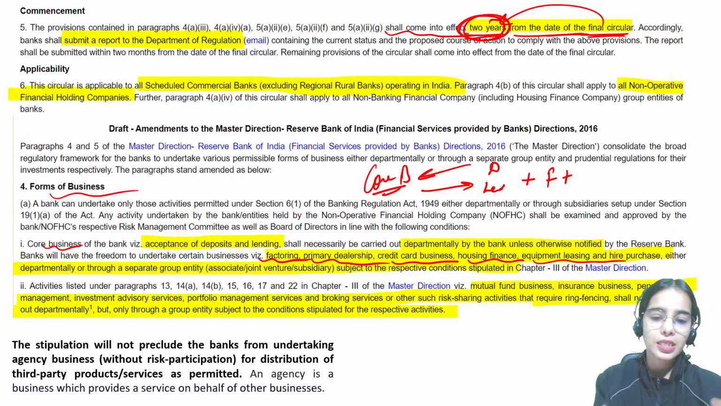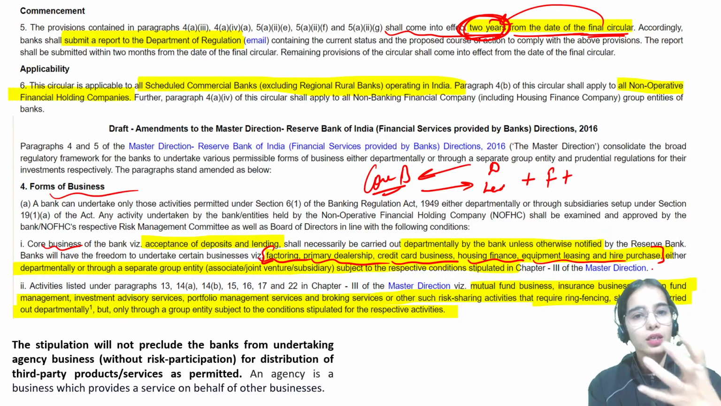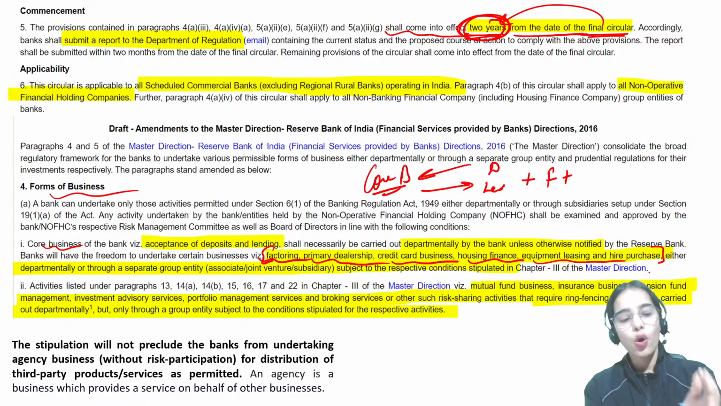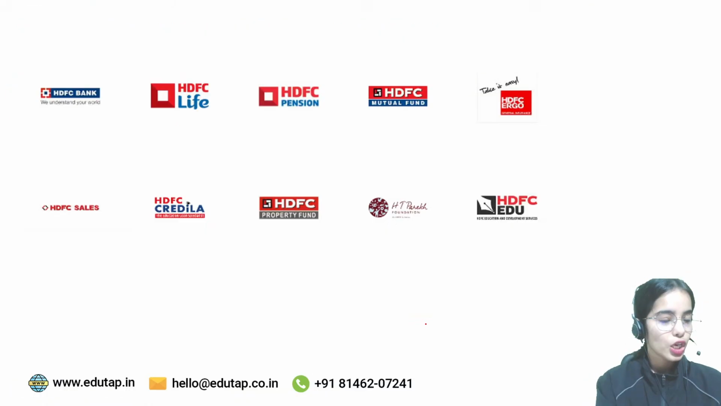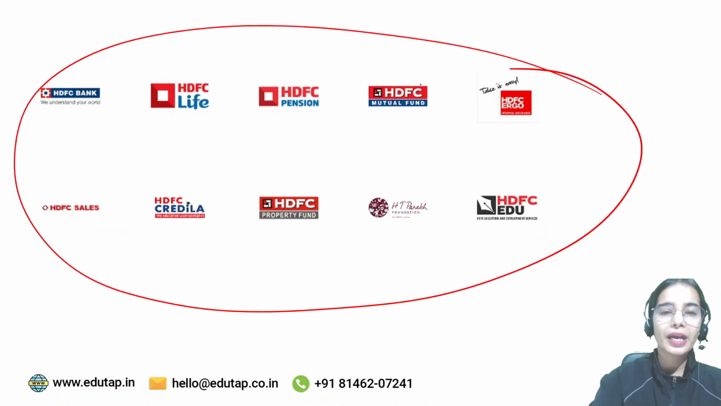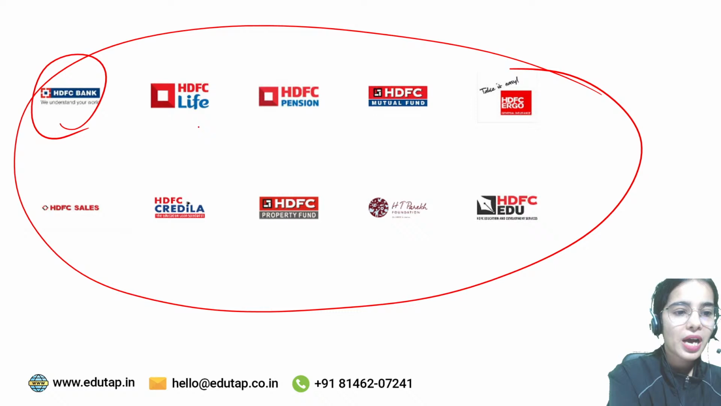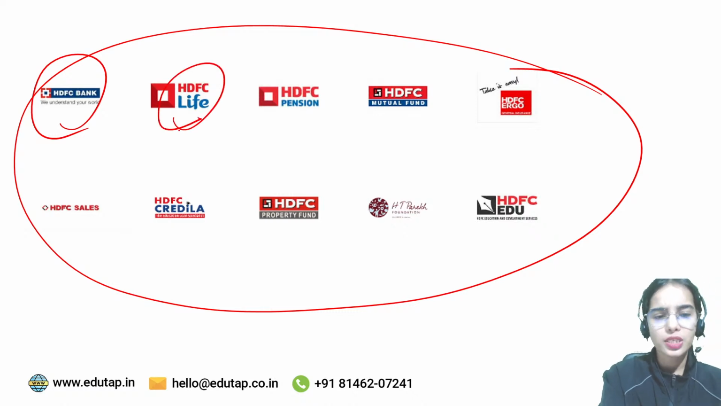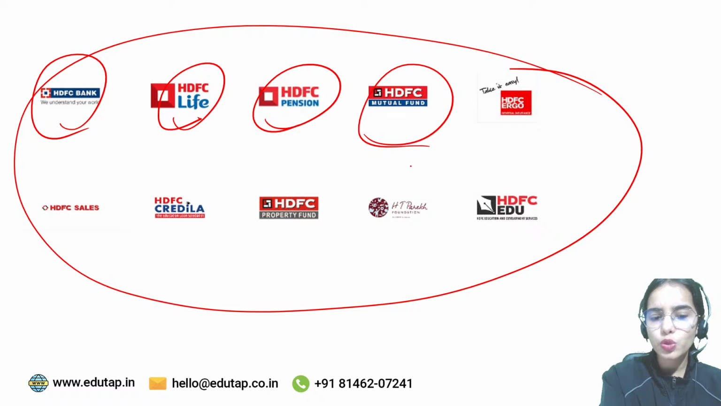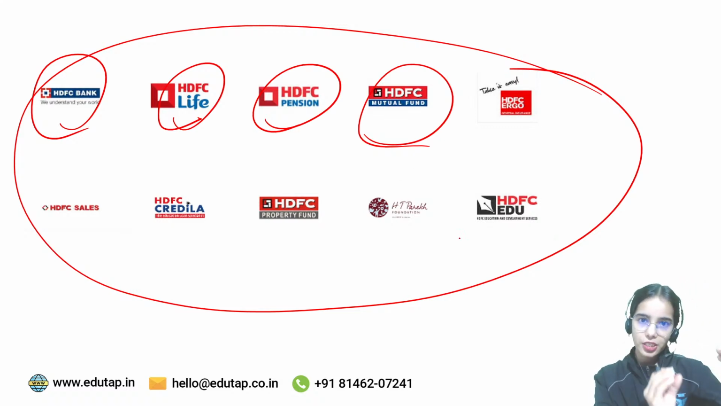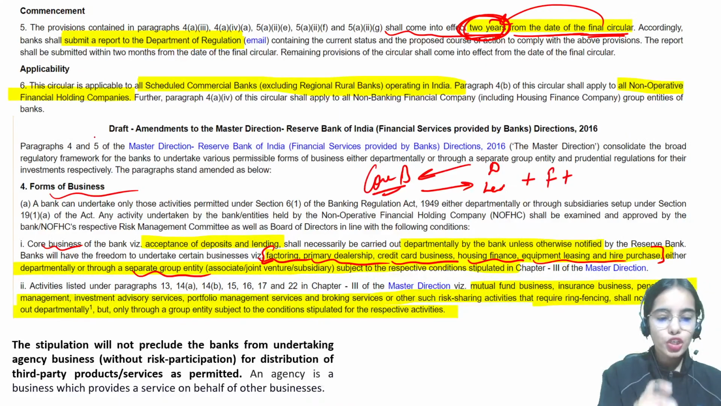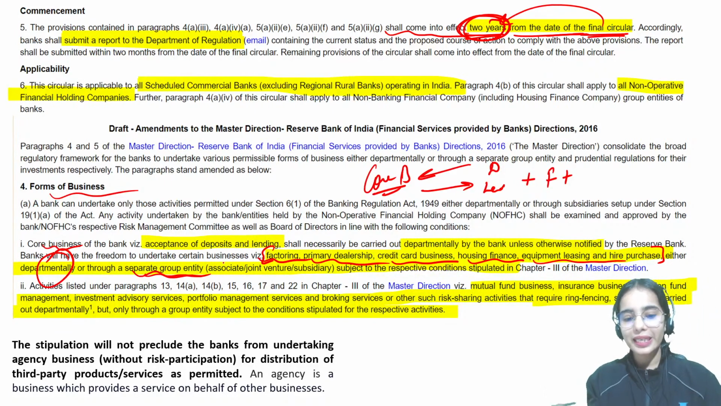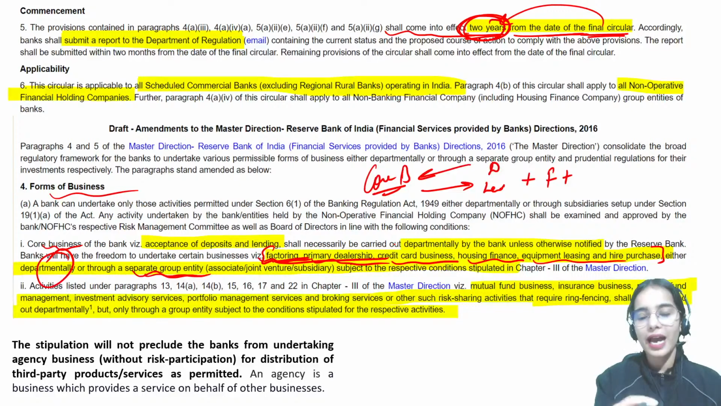Now these additional businesses can be undertaken by the bank internally, that is departmentally, or through its separate group entities. For HDFC Bank, you can see these are the group entities: HDFC Life, that is the HDFC Insurance segment, HDFC Pension, HDFC Mutual Fund. So there is the HDFC Bank and there are the group entities of this bank. HDFC Bank can itself, or through its separate group entity, undertake these activities.